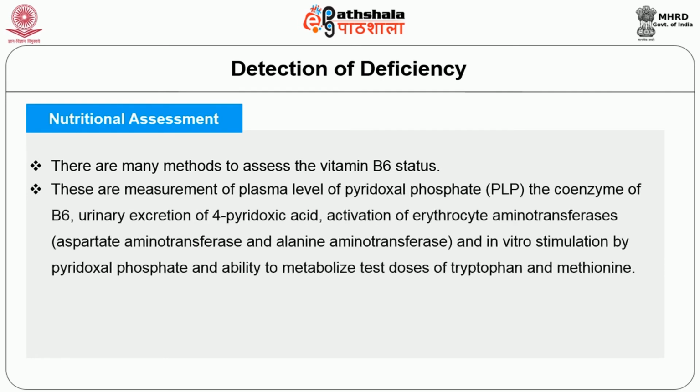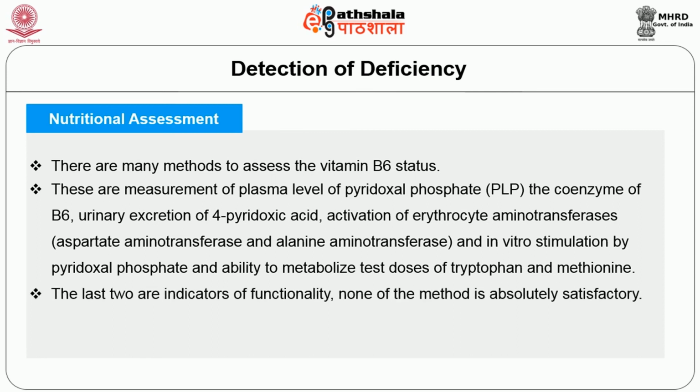These are measurement of plasma levels of pyridoxal phosphate, the coenzyme of B6, urinary excretion of 4-pyridoxic acid, activation of erythrocyte aminotransferases, the aspartate aminotransferase and alanine aminotransferase, in vitro stimulation by pyridoxal phosphate, and ability to metabolize test doses of tryptophan and methionine. The last two are indicators of functionality. However, none of the methods are absolutely satisfactory.